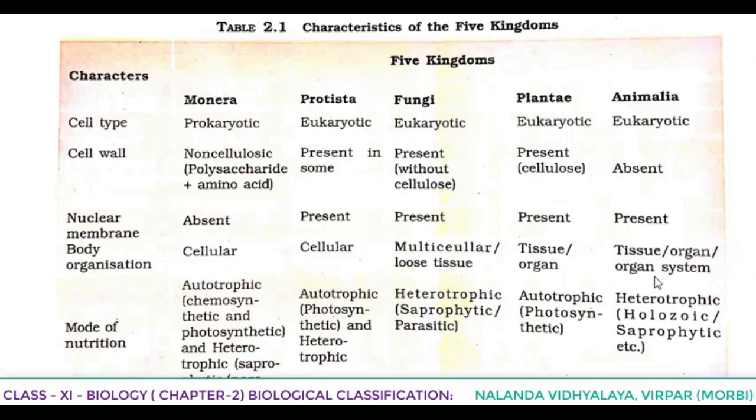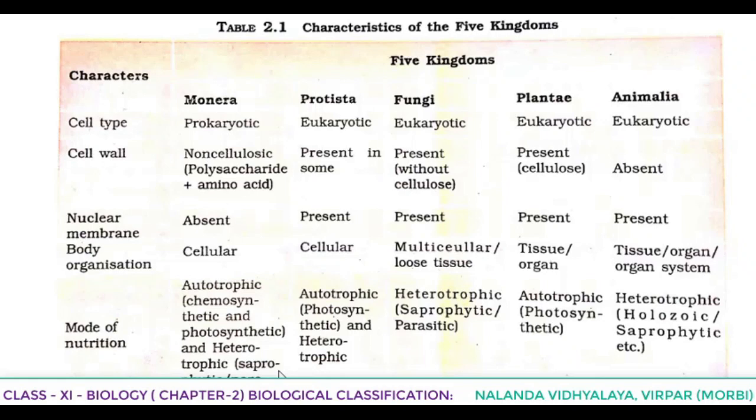And when coming to the characteristic of mode of nutrition, Monera, they are autotrophic. That is chemosynthetic and photosynthetic, and heterotrophic. With the presence of light, if food preparing, then it is known as photosynthesis, and with the help of chemicals, then it is known as chemosynthesis.